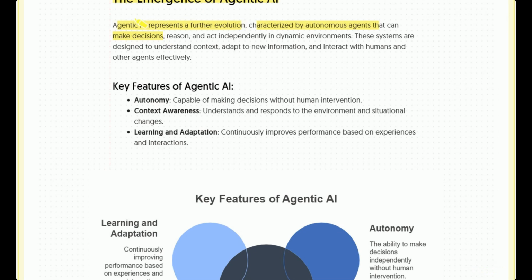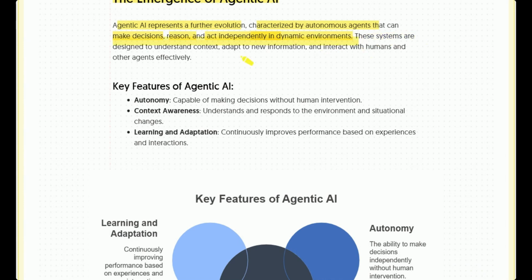In machine learning, whether in generative AI or discriminative AI, we can't say our agent will take decisions, but in agentic AI, the agent can take the decision. They can reason and act independently in dynamic environments.